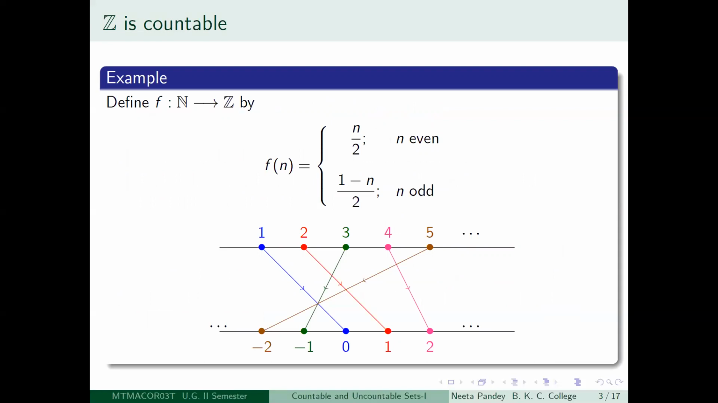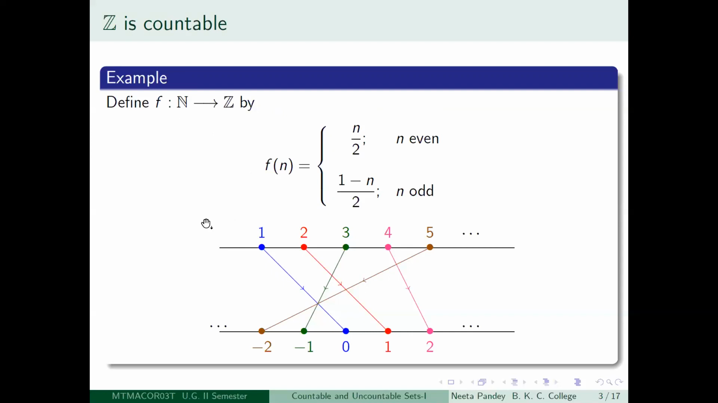My first example is that the set of integers is countable. By this, naturally I mean that Z is countably infinite, because we already know that it is an infinite set. So the way I have proved it is by specifically giving a bijection between N and Z. So let us look at the map first from N to Z, that is, the set of positive integers to the set of integers. Precisely speaking, the map is defined like this: if n is even, then f of n is equal to n divided by 2, and if n is odd, then f of n is equal to (1 minus n) by 2.